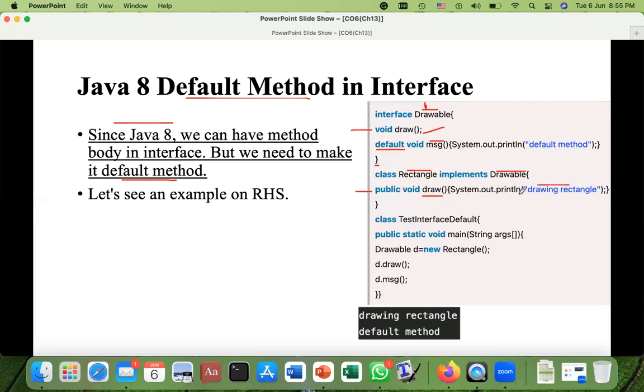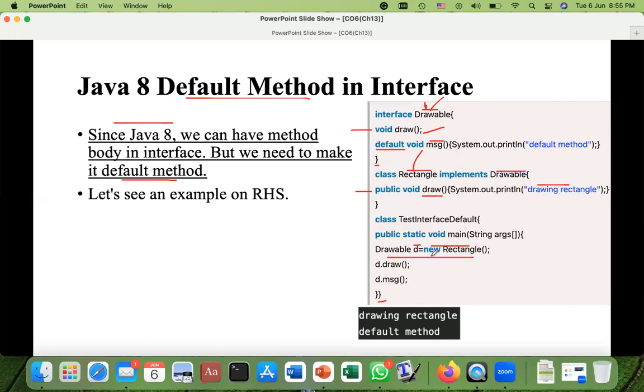Let's see when we will run the main program. Then we have another class, TestInterfaceDefault. This is the starting and this is the ending, and we have the main method, and we are creating an object. Let's see this method of creating an object. The right hand side is what? New Rectangle. So this is the Rectangle class. But the left hand side is Drawable d. Drawable is the parent of that Rectangle class. So we are creating an object d for this parent, but it has the reference of the child class.